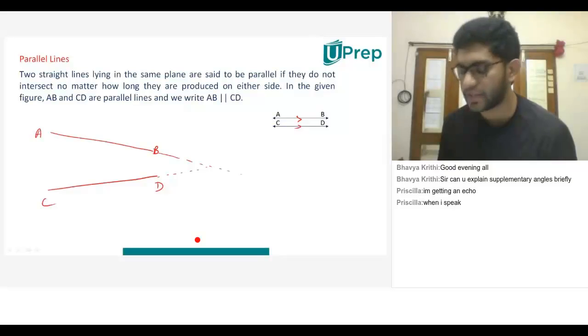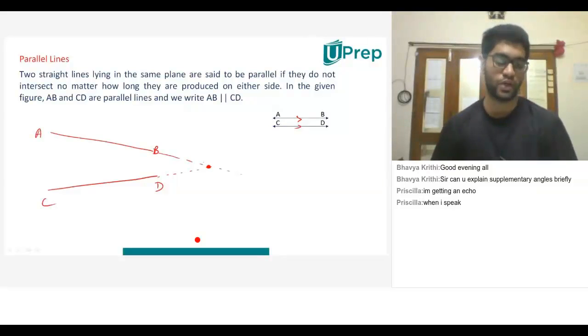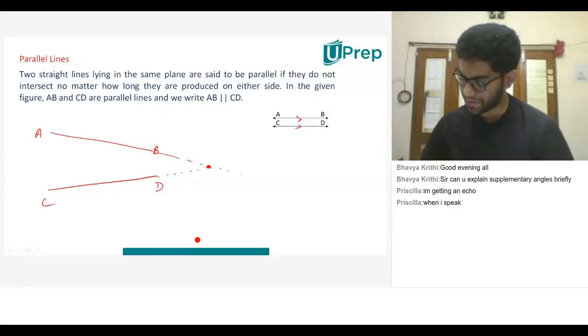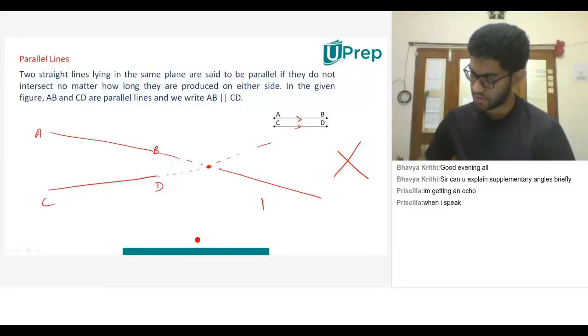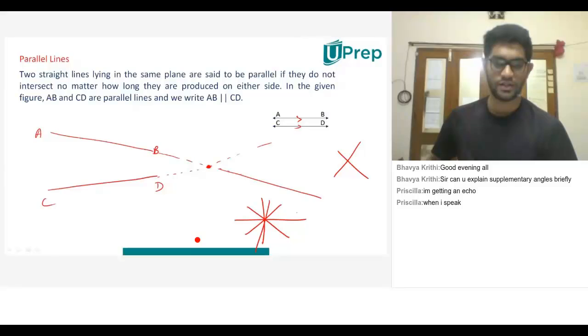Perfect. When I extend, they meet somewhere. So what do they become? What kind of lines do they become? Sir, it becomes an angle. No. What kind of lines do they become? Does this ring a bell? Adjacent angle. No, I'm not talking about angles here. I'm talking about lines. Look at the heading. We're only talking about lines over here. No angles.